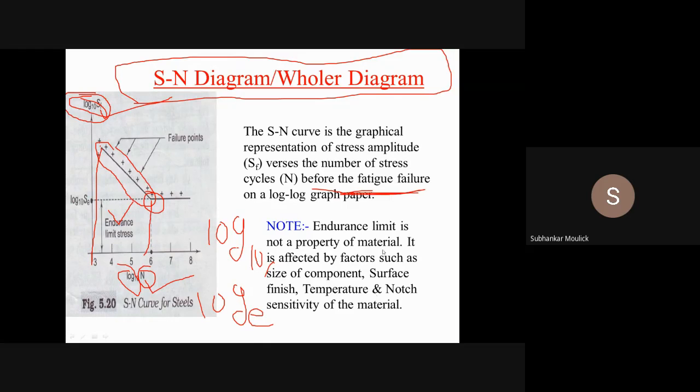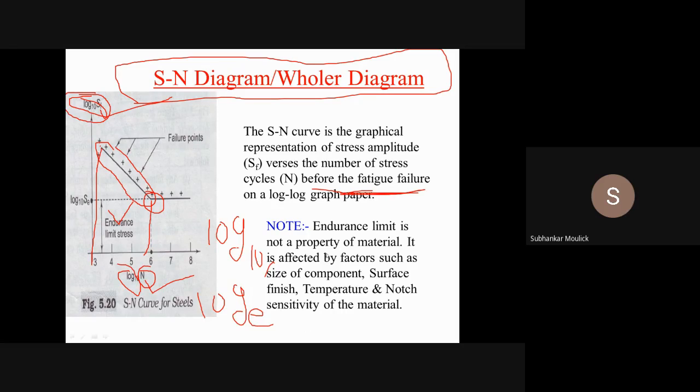It is affected by several factors such as size of the component, how big or how small your component is, surface finish, temperature while making that component, what was the surrounding temperature, notch, if any notch is present in the particular component, how sensitive that material is with that notch.